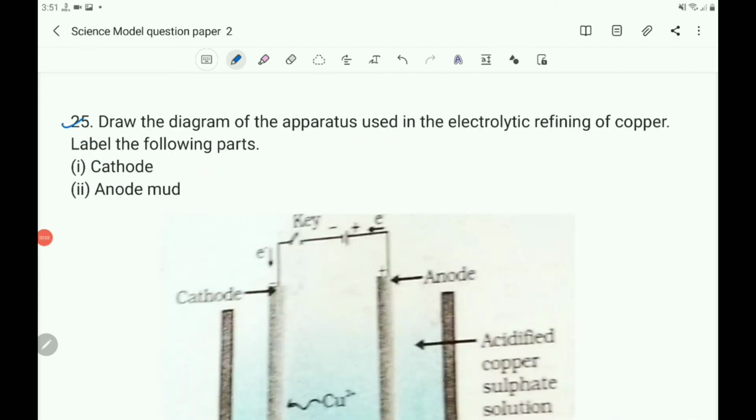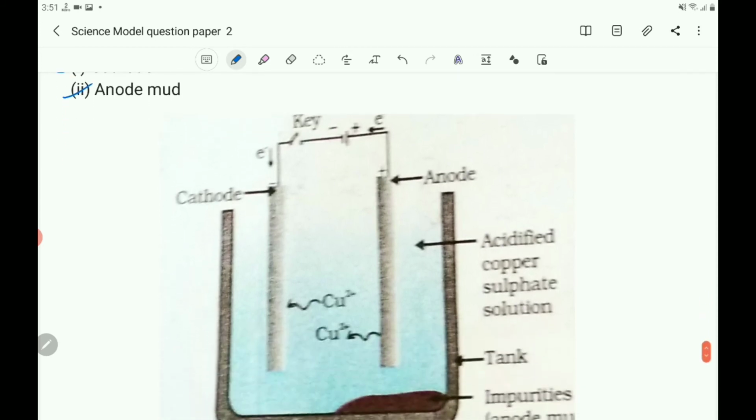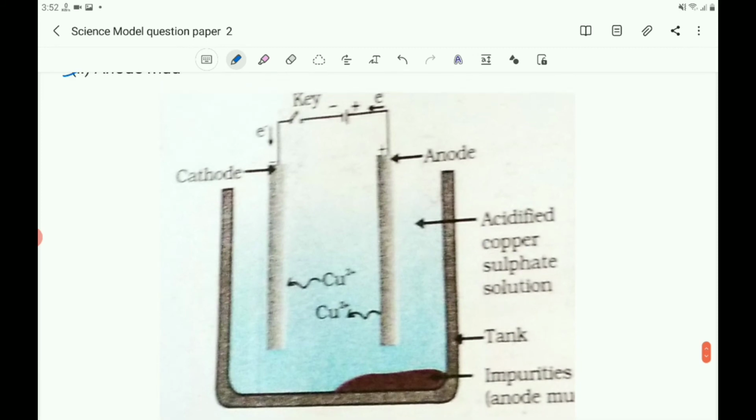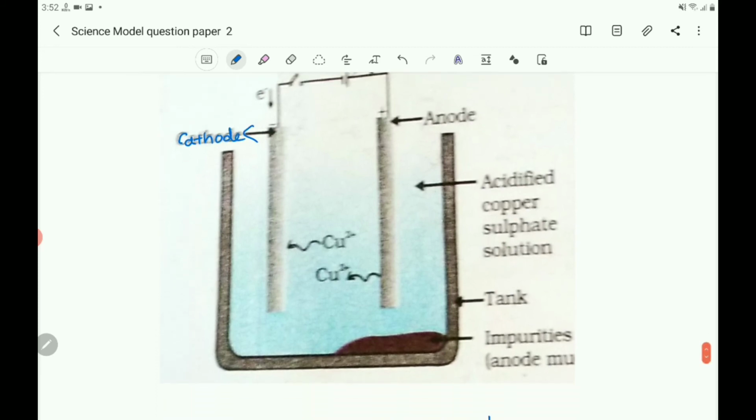Now the question number 25. Draw the diagram of the apparatus used in the electrolytic refining of copper. Label the following parts: cathode and anode mud. So you write the apparatus to show the electrolytic refining of copper, and it is a cathode, and anode mud is here. This is anode mud. Write that anode mud is an impurity.